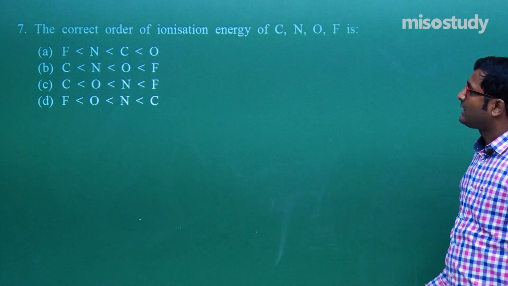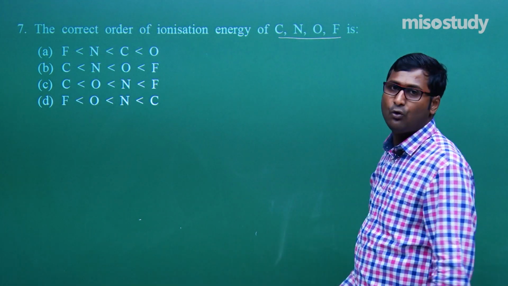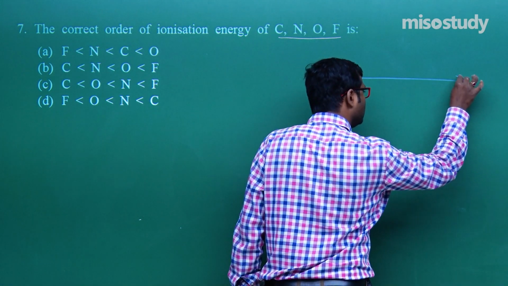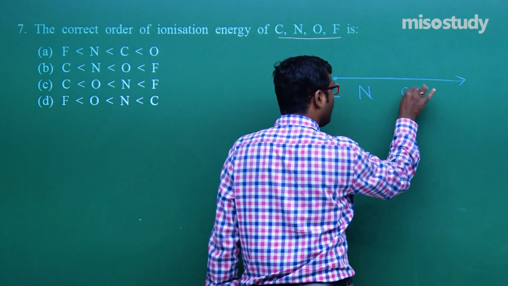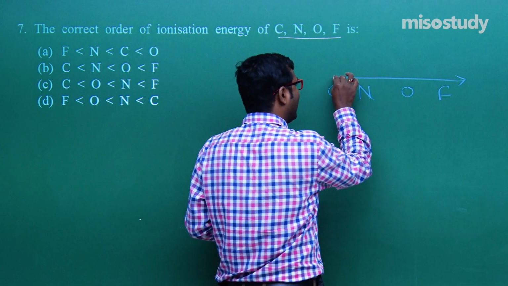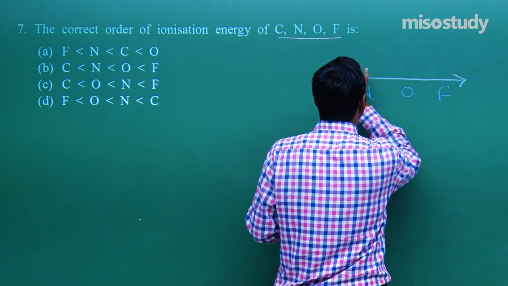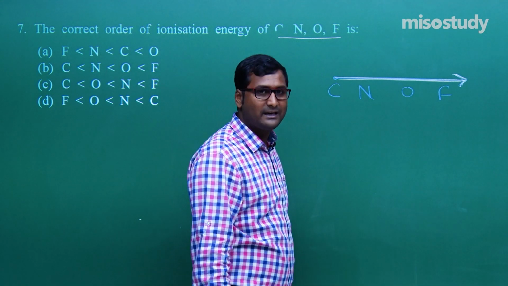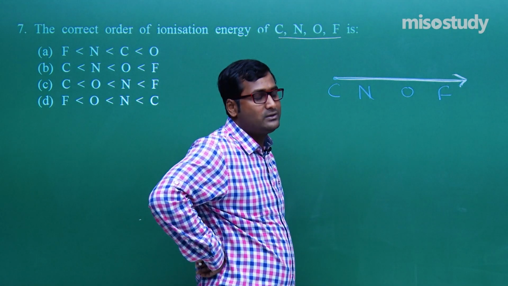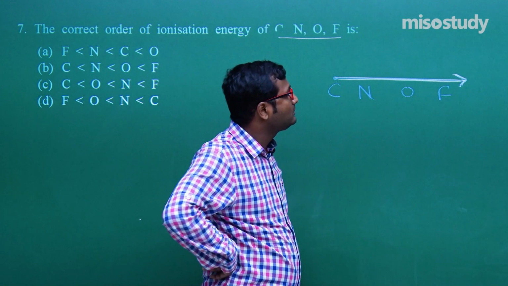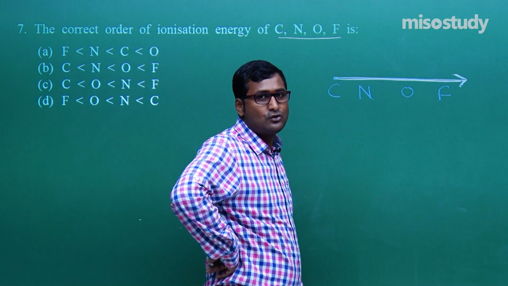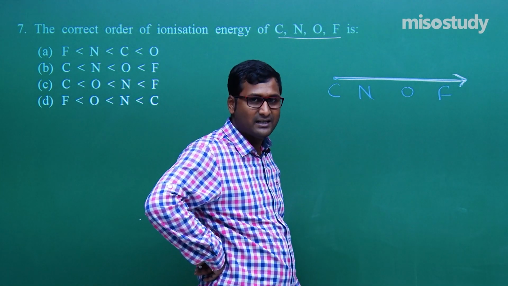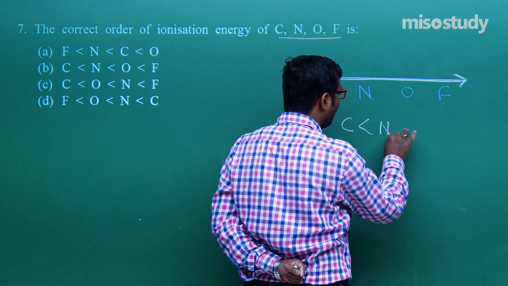Now let's move to question 7, the correct order of ionization energy for C, N, O and F. As we know, when we move along the period, the size decreases, metallic character decreases, and non-metallic character increases, and non-metals do not lose electrons easily. So when we move along the period, we require more energy to remove an electron, so ionization energy increases. So the actual order is C, N, O and F.